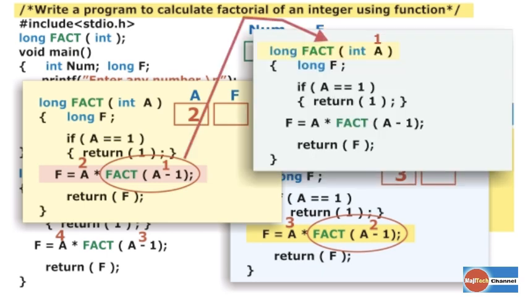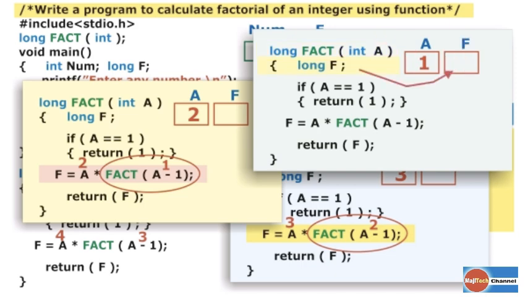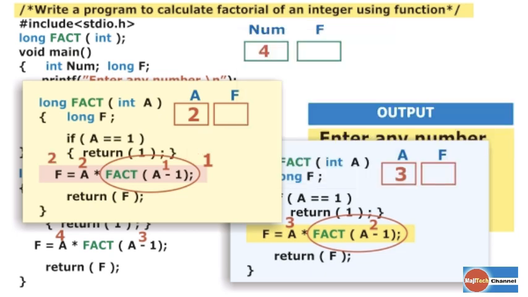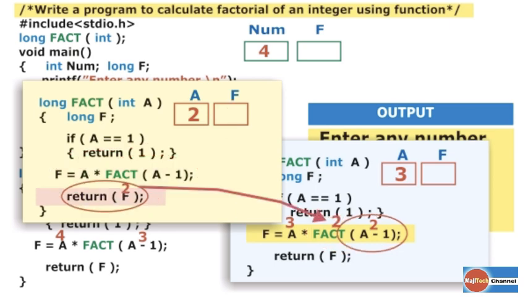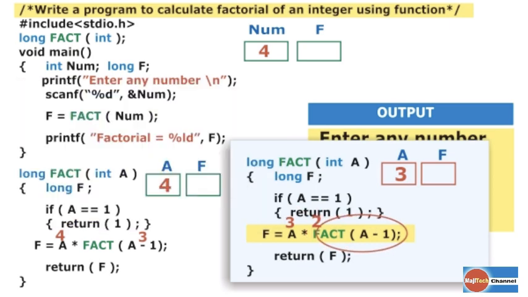One more copy of the fact function is created to find the factorial of 1. 1 is copied to a new variable a. Here one more copy of f is also created. The condition 1 is equal to 1 is true. Now returning the factorial of 1, that is 1, to the previous fact function. Here 2 multiplied by 1 is equal to 2 will be copied to the variable f. Now returning the factorial of 2, that is 2, the value of f, to the previous fact function.